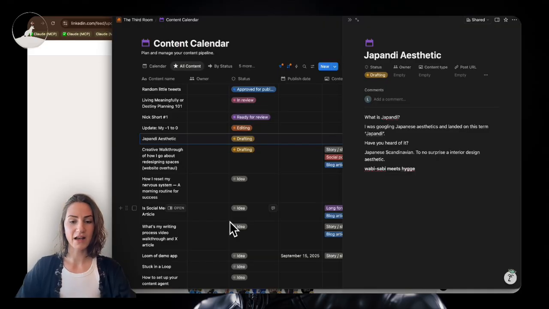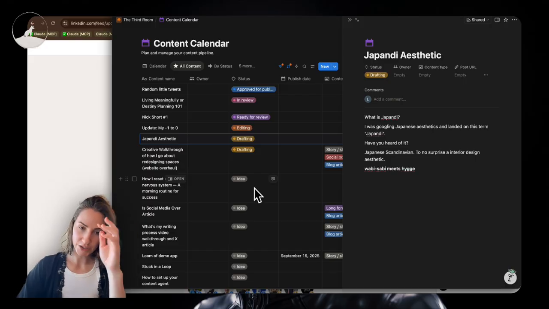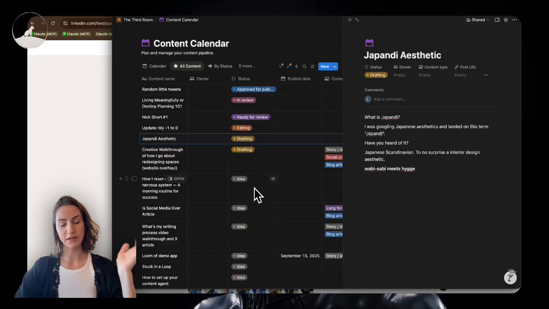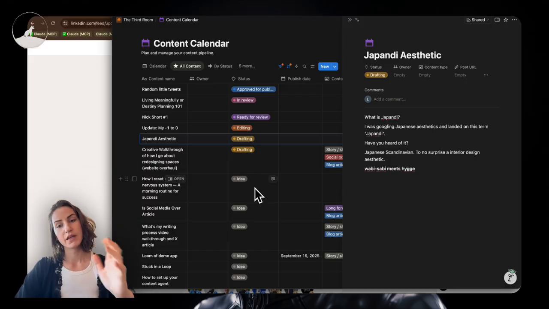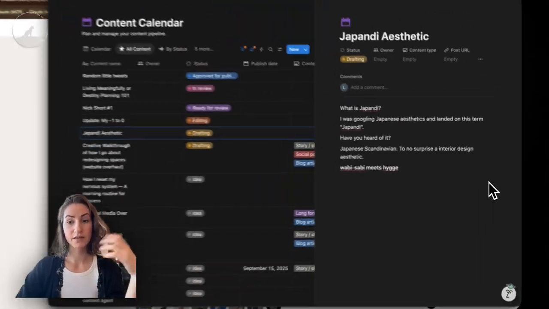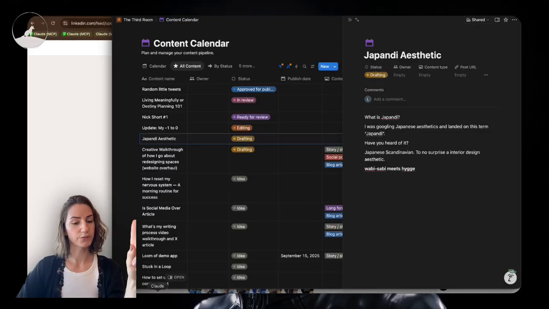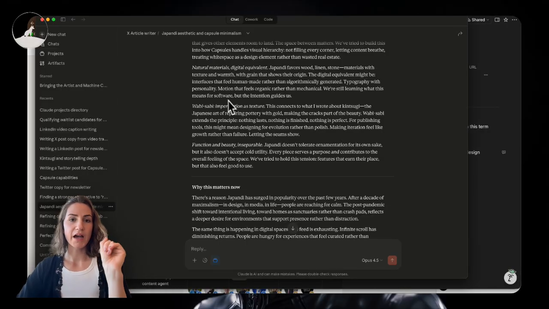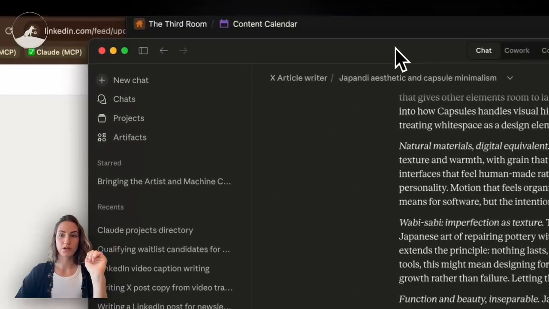I have a content calendar in Notion, which I use to drop my ideas into. So they start off in the idea stage. Once I start working on them and fiddling around with them, they go into the drafting status. When I want to work on my idea, I go into Claude.